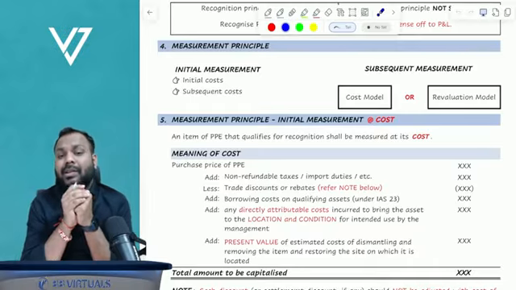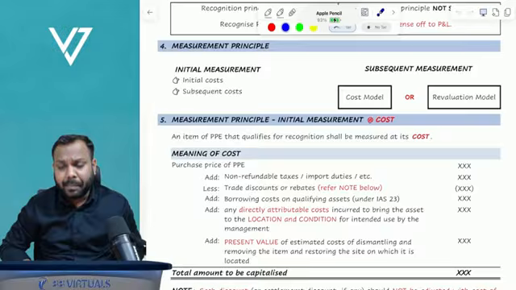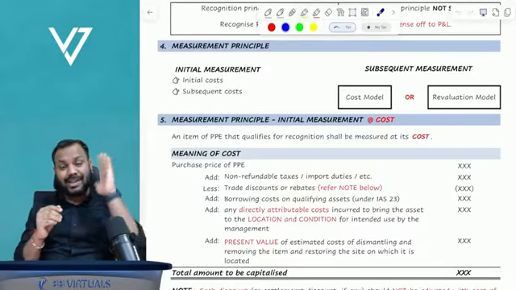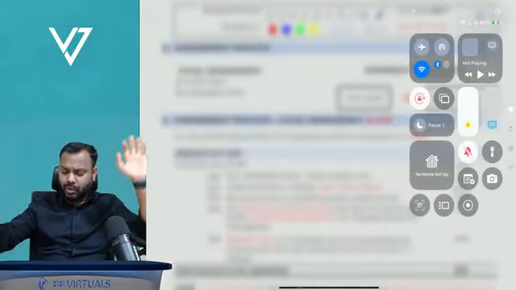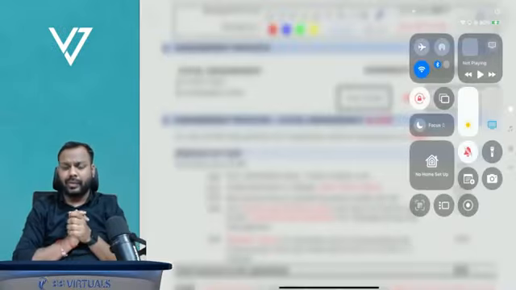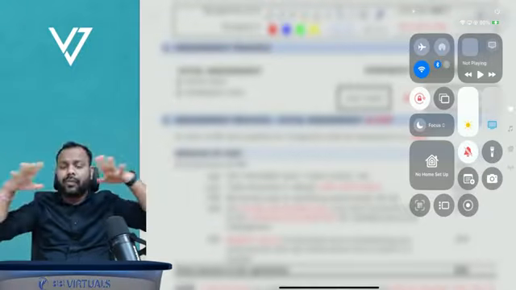How will you measure the property, plant, and equipment? So now understand. In measurement principle, there are two things: initial measurement and subsequent measurement. Let's not look into the notes. Let's have a quick overview of the measurement principle first of all. Now, initial measurement. Tell me, how do you initially measure the property, plant, equipment?